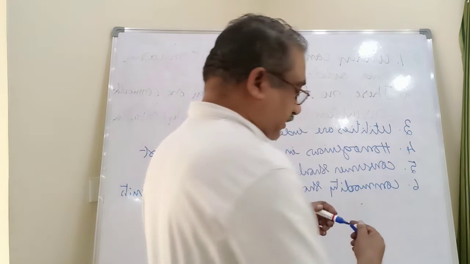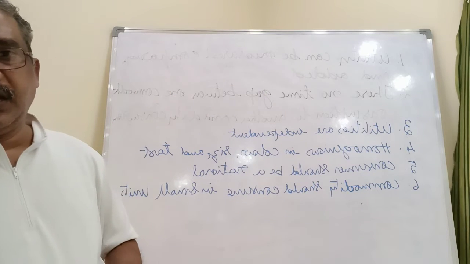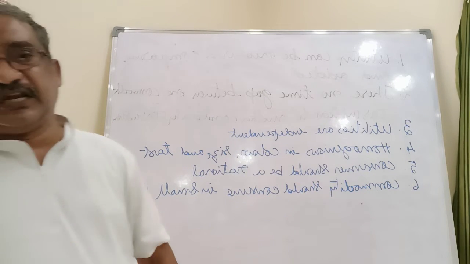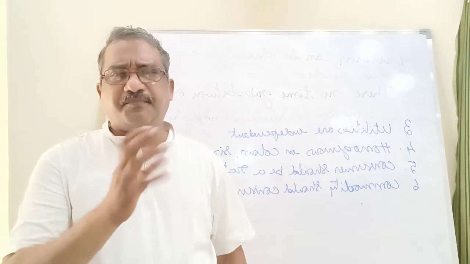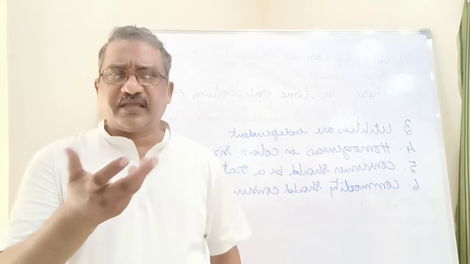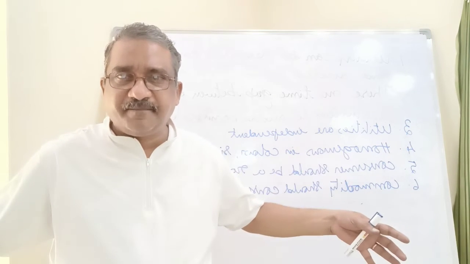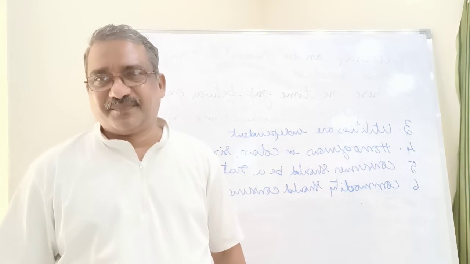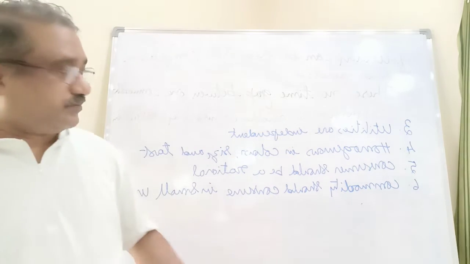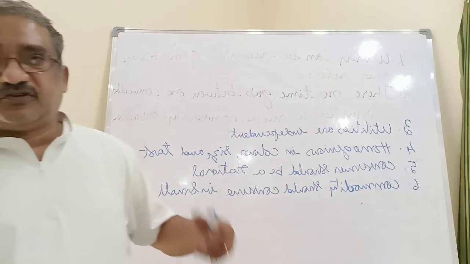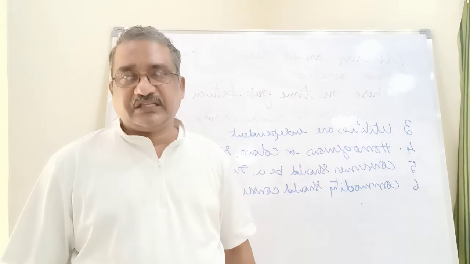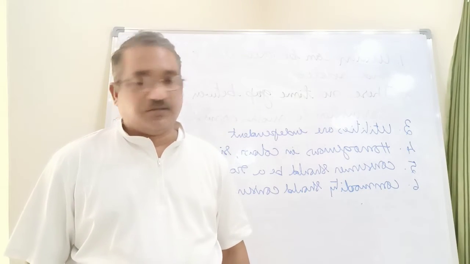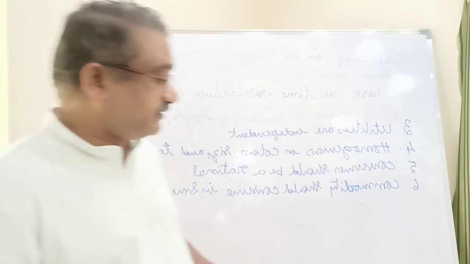Whatever the commodity is, it should be available to consume in small units. Apples he can consume, banana he can consume, mango he can consume. If you give a jackfruit, it is very difficult to consume. So whatever commodity the consumer takes, it should be easy to consume in small units.